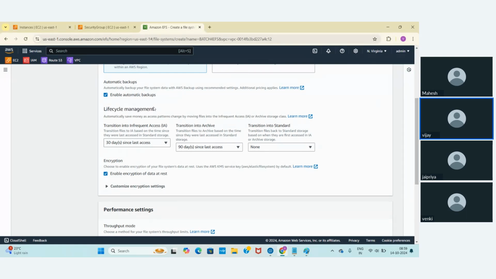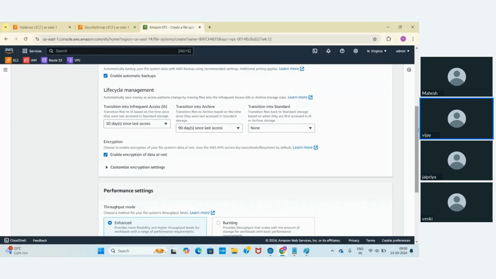which AWS service? In which AWS service have you seen this lifecycle management? We already discussed this lifecycle management, right? So where did we discuss it? EC2? No. S3, right? So in S3 we have seen this lifecycle management.